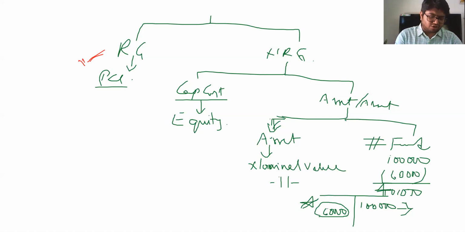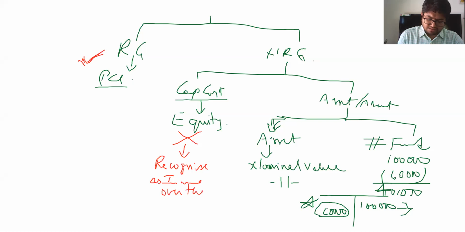When it comes to capital contribution, this cannot be taken as part of equity under Ind AS. It is shown as an assistance which is given, and you are supposed to see a real life utility. That is, for how many years this capital contribution can be utilized by the entity and recognized as income over the real useful life. That is with respect to capital contributions.